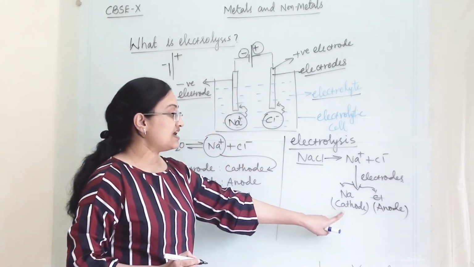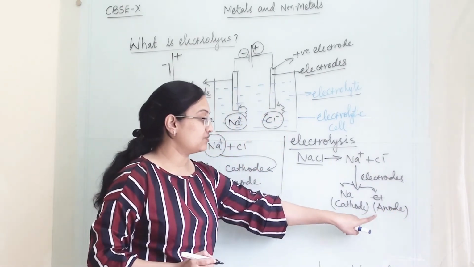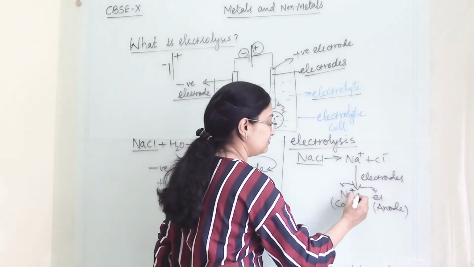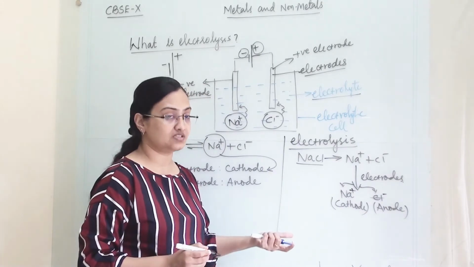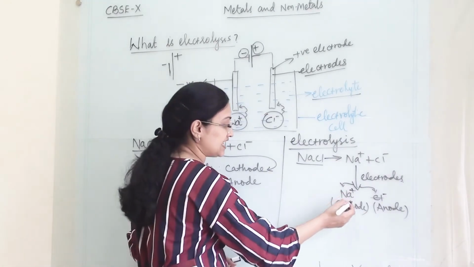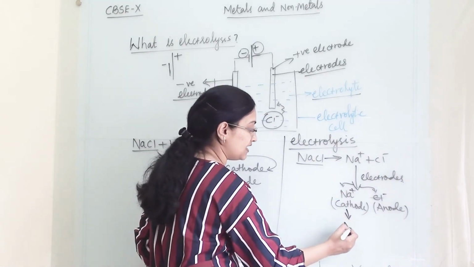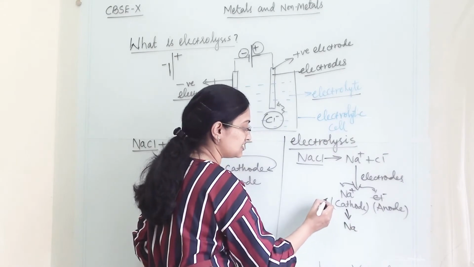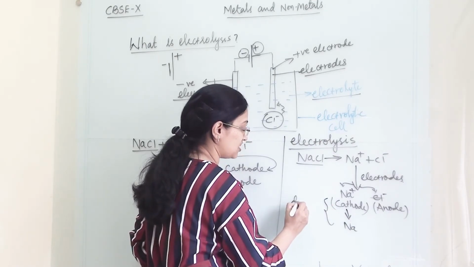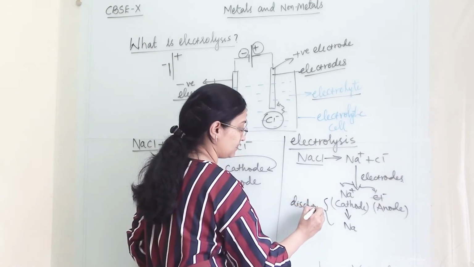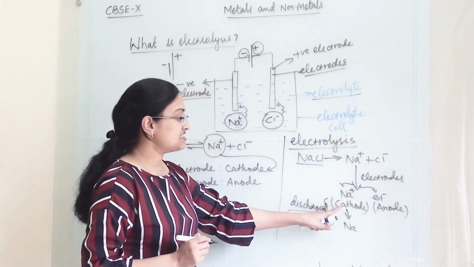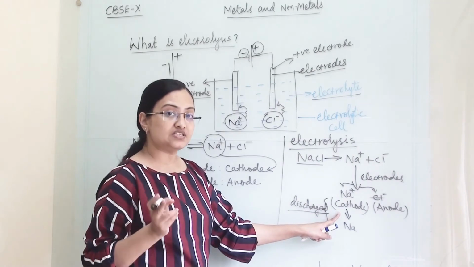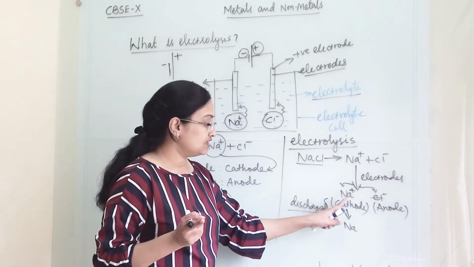Now, once they reach their respective electrodes, till now they are with charge. Once they reach here, they will lose their charge. So this Na plus will become Na. This process is known as discharging. They will become discharged. Once they reach the oppositely charged electrode, they will discharge.